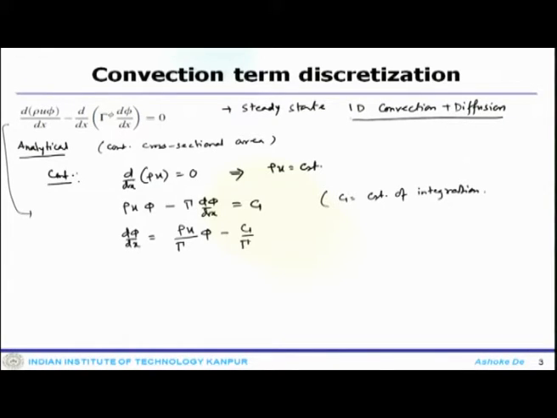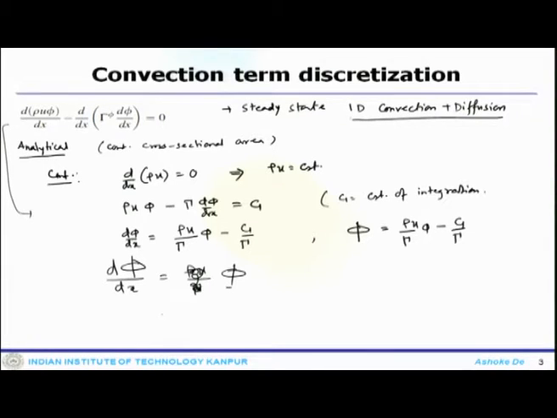Now you do a change of variable, so that capital phi equals rho u by gamma small phi minus C1 by gamma. Then this becomes d capital phi by dx equals rho u by gamma capital phi.